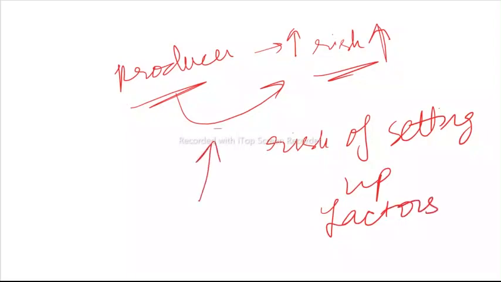There can be a producer who is not willing to take this risk. So if he is not willing to take this risk, how will the supply change? How will the supply increase, right? So risk is also a very important factor when it comes to supply.